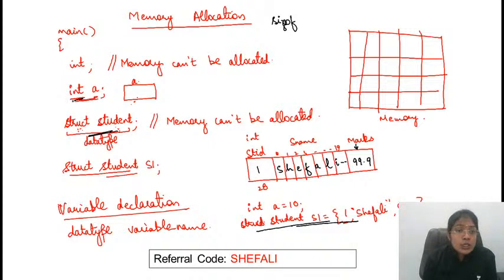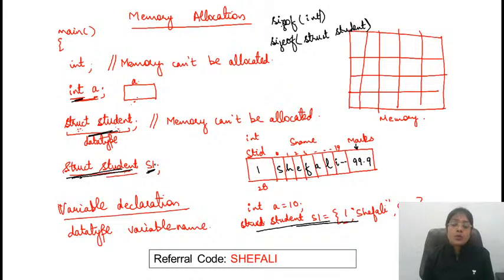अगर मुझे integer का size find करना है, I can simply write sizeof, which is the function that is going to calculate the size. किसका size calculate करना है? Integer का, so I can write this as int. This is the predefined data type, but I want to find out the size of the user defined data type. What is this data type? This is struct student, so I can write sizeof(struct student). Or simply, instead of writing struct student, you can directly write sizeof(s1).